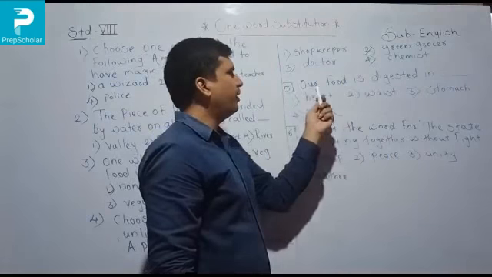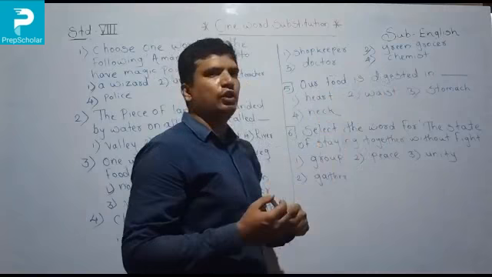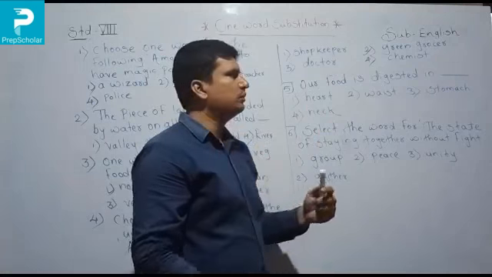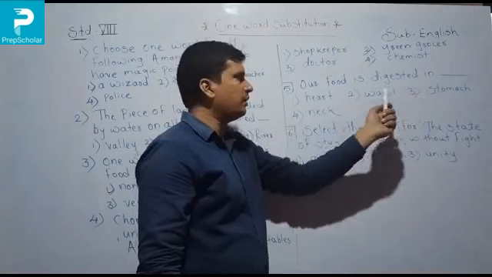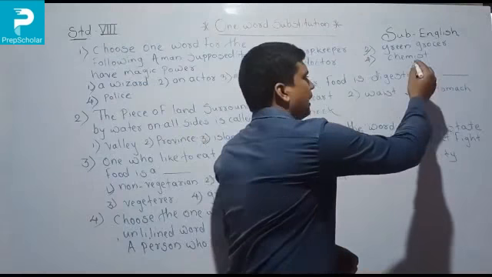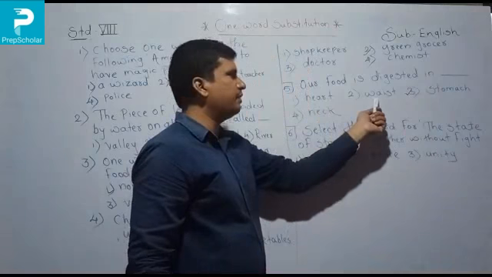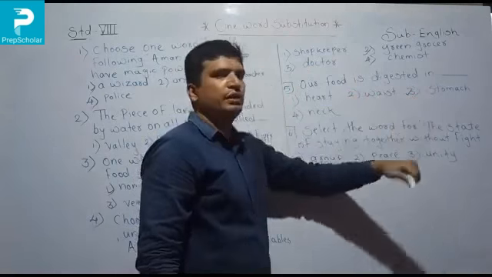Now fifth one, our food is digested in the dot dot. जे आपण अन्न खातो ते आपल्या शरीरामध्ये कुठल्या पार्ट मध्ये जाऊन ते डायजेस्ट होतं. Number one heart, second number breast, third number stomach, and last one is neck. So in which part is the food digested? Our stomach. Okay. Heart means हृदय, breast means कंबर, neck means मान. They are not correct. So our food is digested in our stomach.